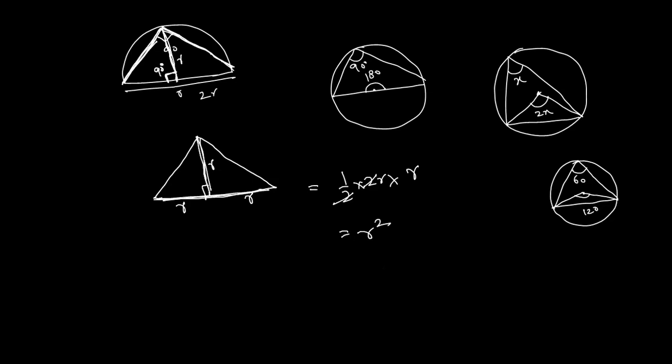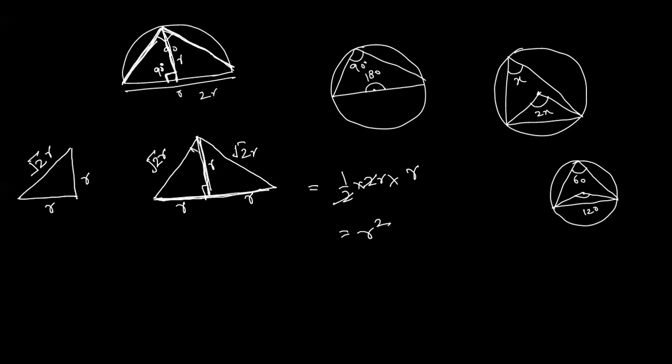The other way you can say that if you are assuming that this is r, this one is also the r, so this will be root 2r, because this will be the diagonal. If this is r, this is r, then by using Pythagoras theorem you will get this is root 2r. And in a similar way this will also be root 2r.